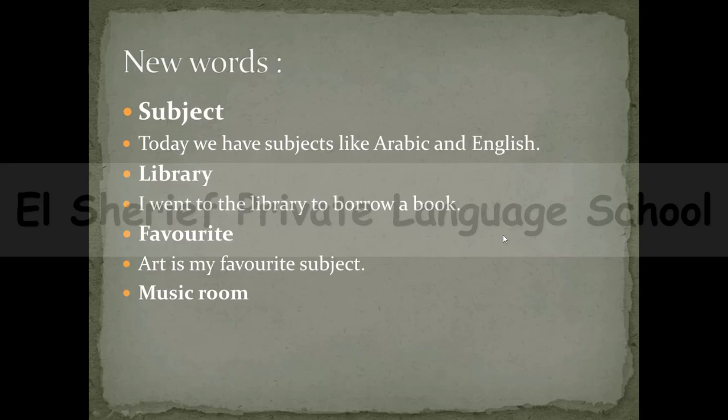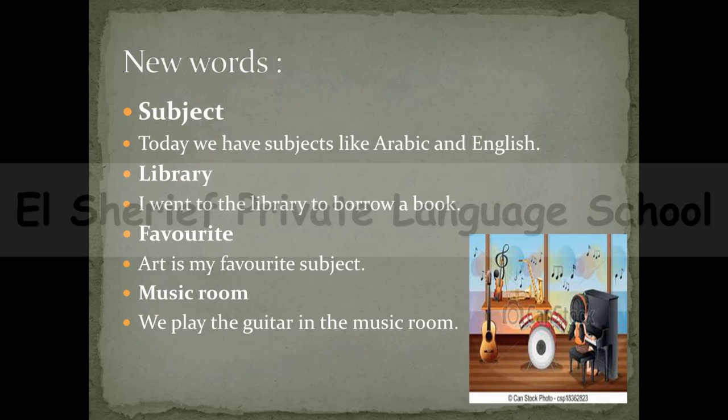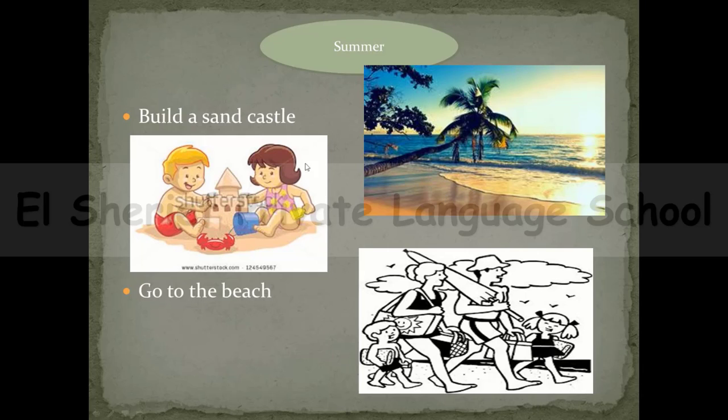And now let's take another word, which is music room. Music room. Look at this example. We play the guitar in the music room. So music room, it's a room in the school. In it we can play different kinds of musical instruments, like playing the guitar, playing the piano, all the musical instruments. Look at this picture. This is the music room.